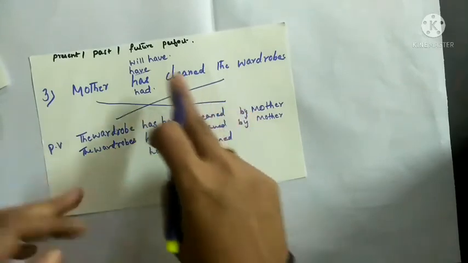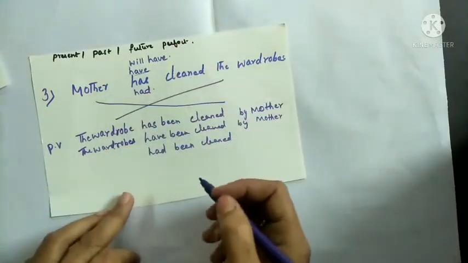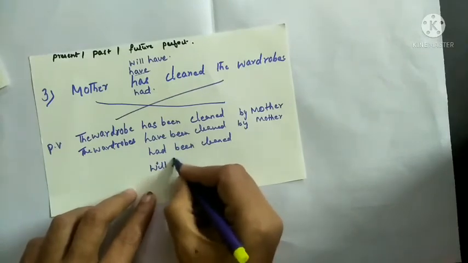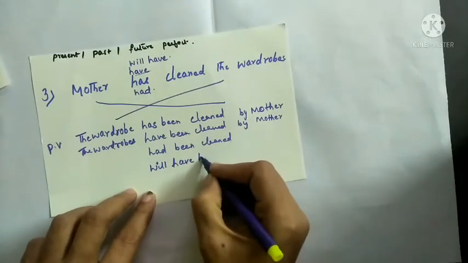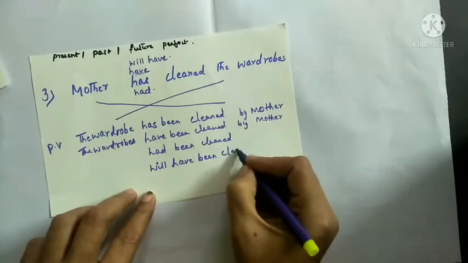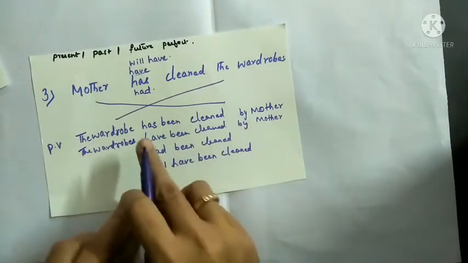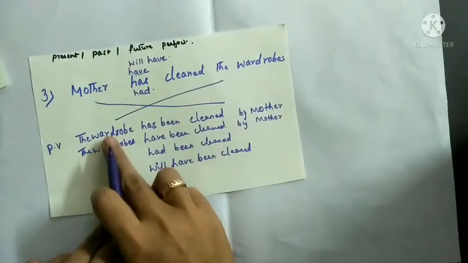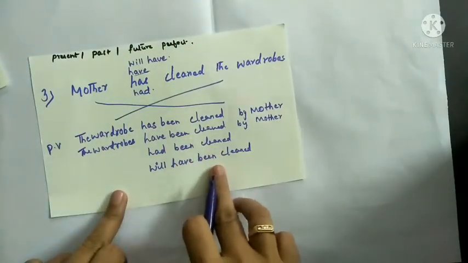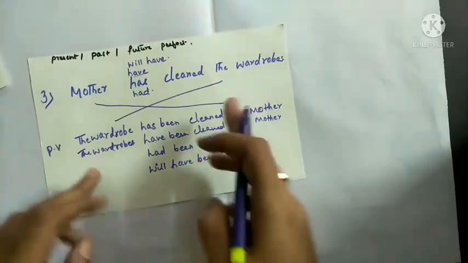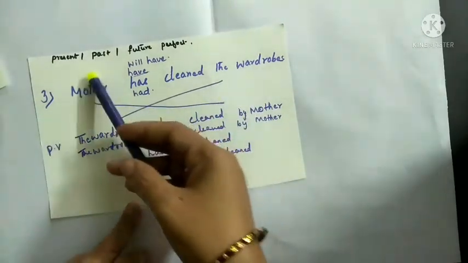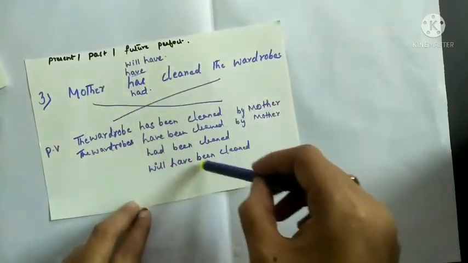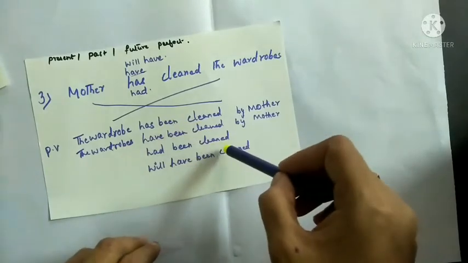If you see in future perfect, the wardrobe will have been cleaned by mother. So it will come in future perfect. Your answer will be: the wardrobe will have been cleaned by mother. So in these examples we have learned present perfect, past perfect and future perfect with singular and plural.